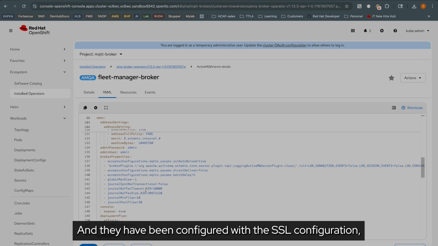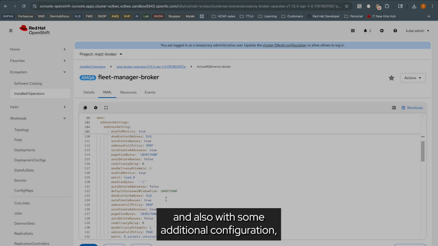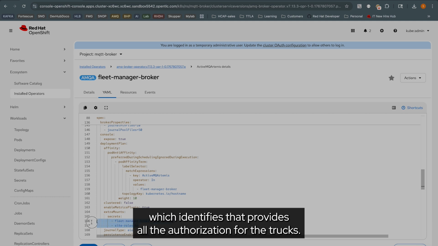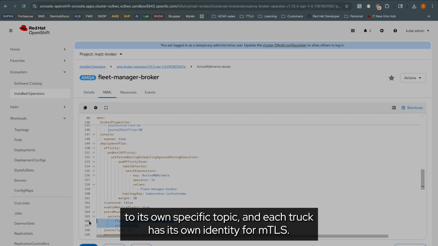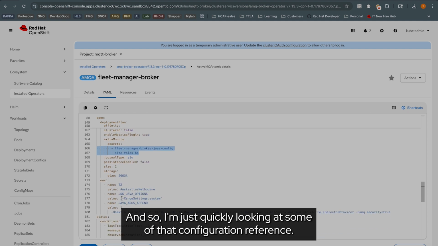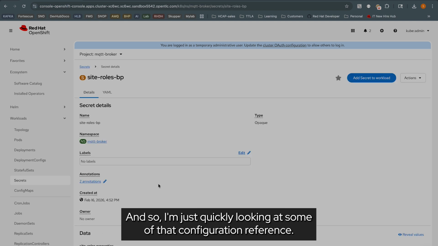And they've been configured with the SSL configuration, and also with some additional configuration which provides all the authorization for the trucks. So like I was talking about, each truck can only publish to its own specific topic, and each truck has its own identity for MTLS. So this is where the configuration reference goes in. Just quickly looking at some of that configuration reference.